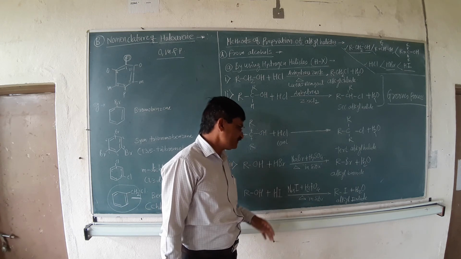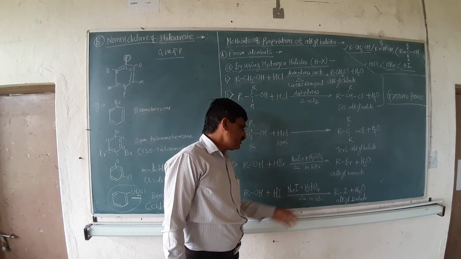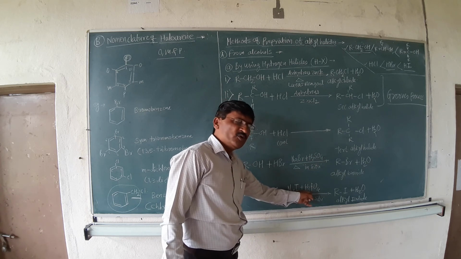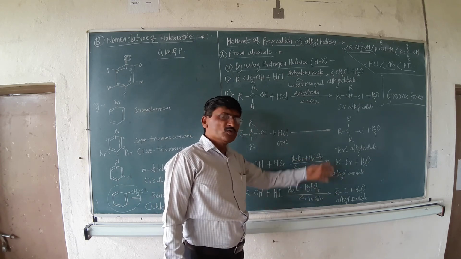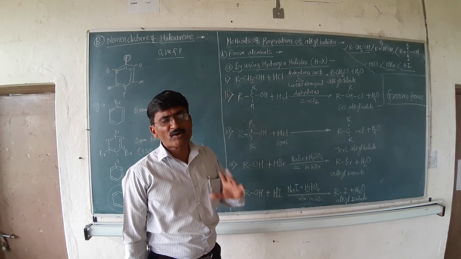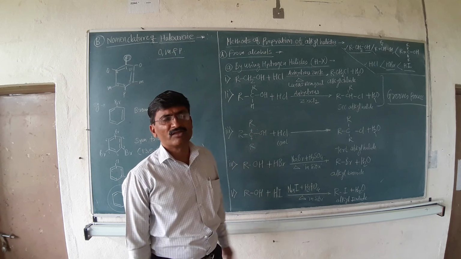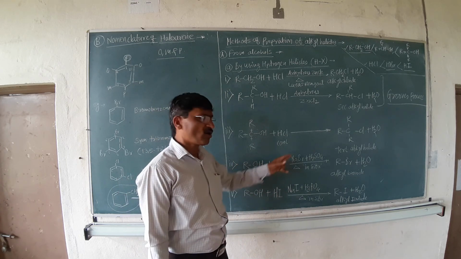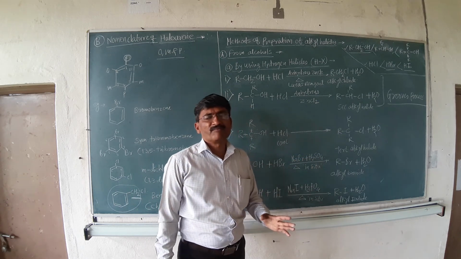There is one question. Why is it that, to prepare HI in the in situ process, instead of using H2SO4 you have to use H3PO4? Because if you use H2SO4, iodide ions are oxidized to iodine, and that iodine reacts with the sodium halide to form HI back. And that's why, in order to avoid that, instead of H2SO4 we have to use H3PO4.